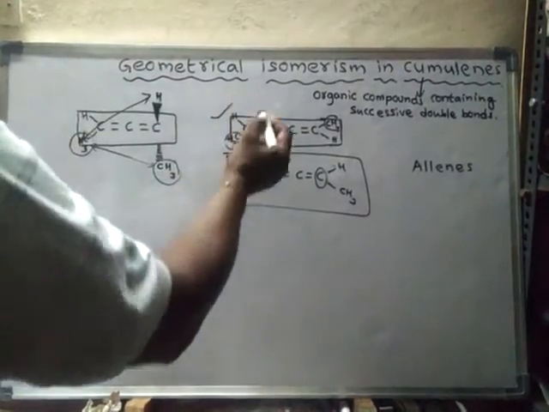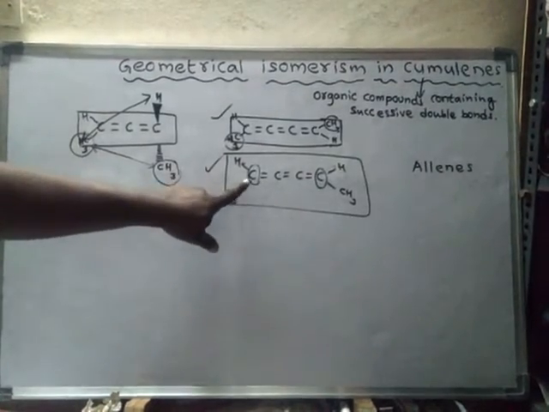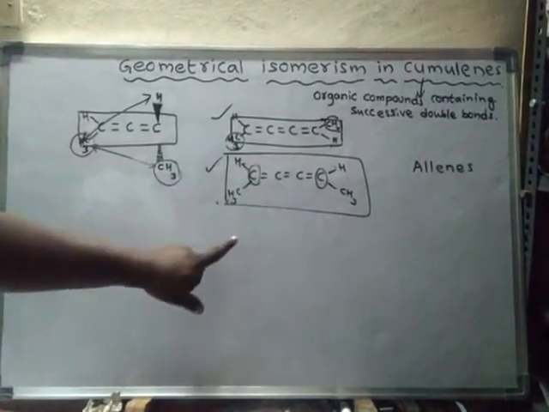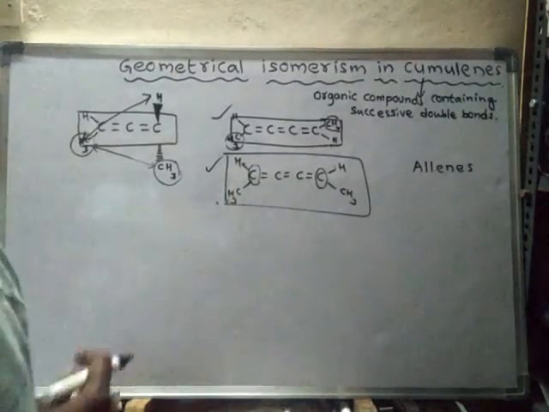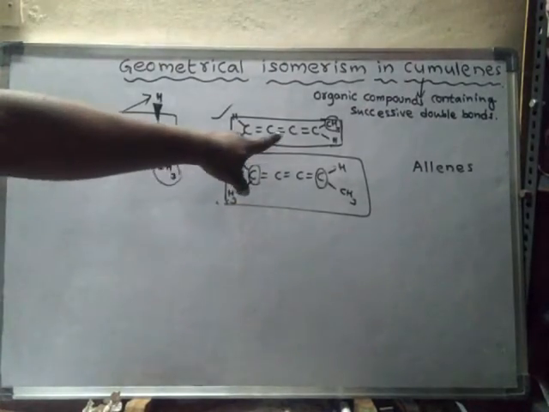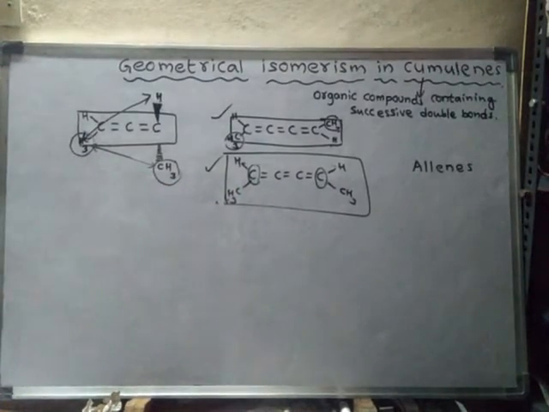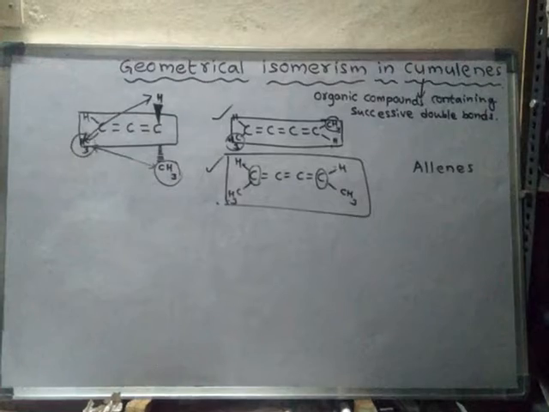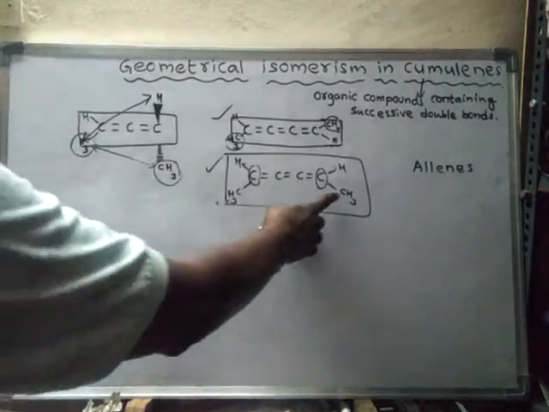That means this compound is different from this compound. They have the same molecular formula, same structure, but they differ in spatial arrangement. Hence, these two are said to be stereoisomers, and particularly geometrical isomers, because this is a trans isomer and this is a cis isomer. In general, we can say like this: cumulenes with an odd number of double bonds exhibit geometrical isomerism if the terminal carbons are connected to different groups.